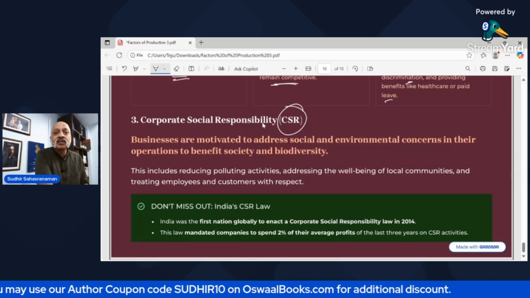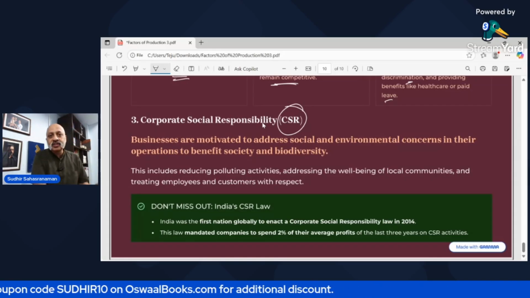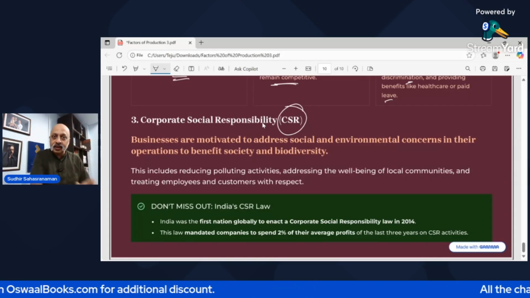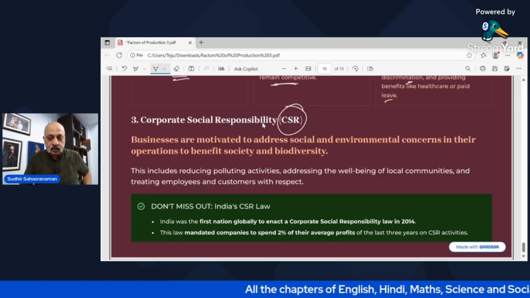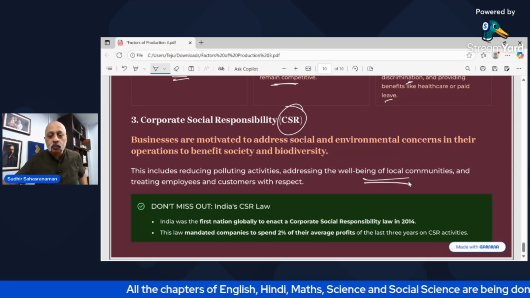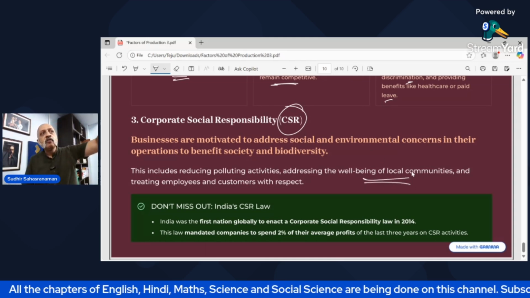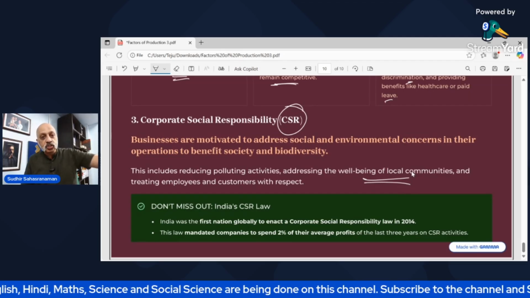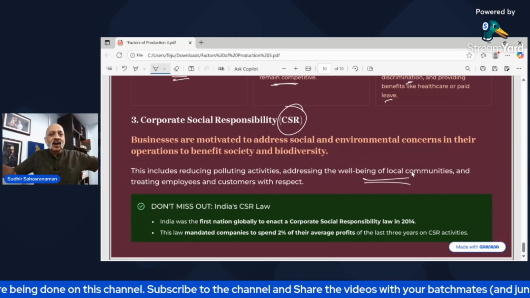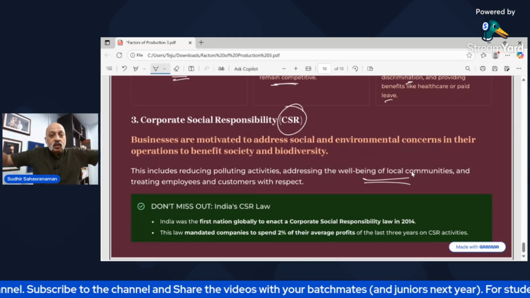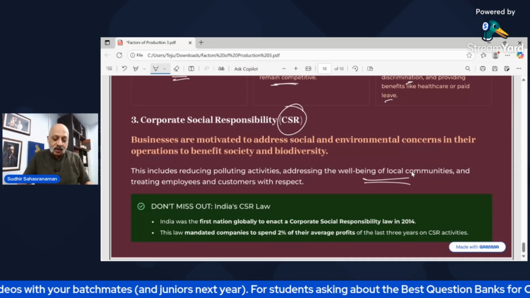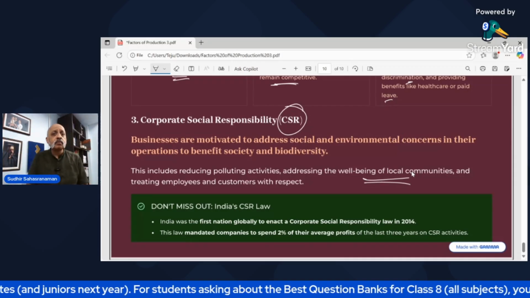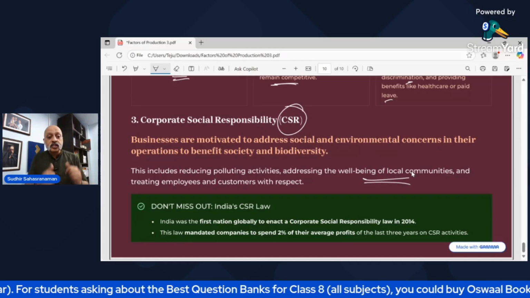Or you go and plant trees. You kind of reduce the pollution in that area. You improve the environment of that area. So all this comes under CSR activity, or corporate social responsibility. So this is for the well-being of local communities. Or you say, okay, on this Sunday, we will go and clean the Marina Beach in Chennai, right? Or the Juhu Chowpatty Beach in Mumbai, right? We will go and remove all the garbage. We'll clean the entire place. We are not charging money from the municipal corporation for that. This is like we are giving back to society by cleaning the entire place. Treating customers with respect, treating fellow employees with respect, that's very important.